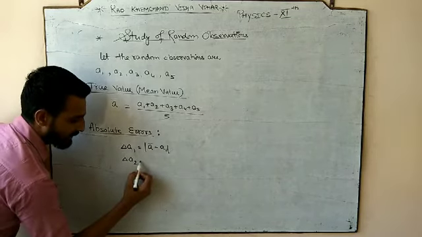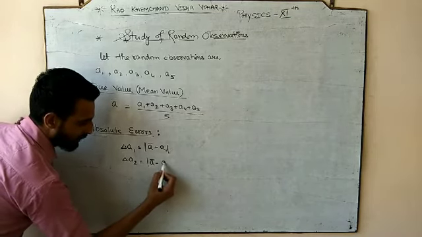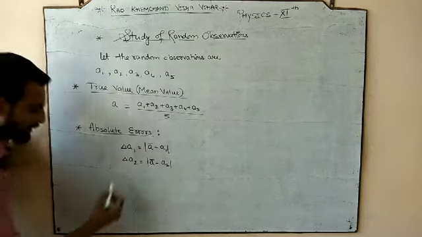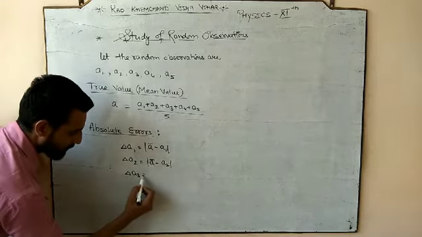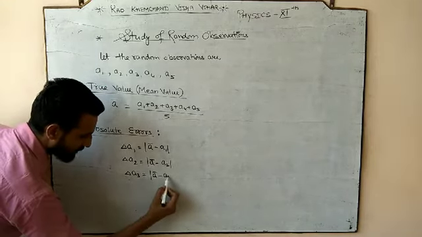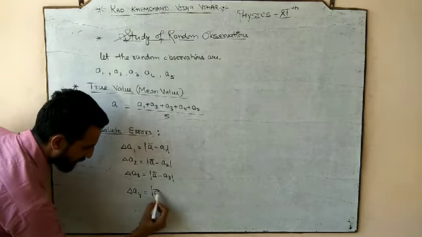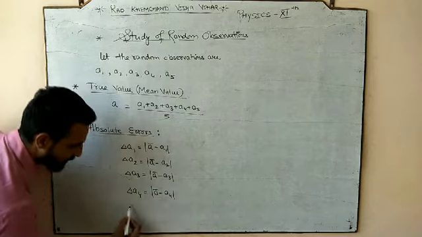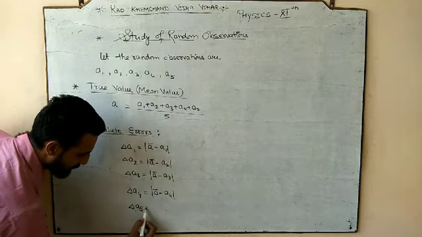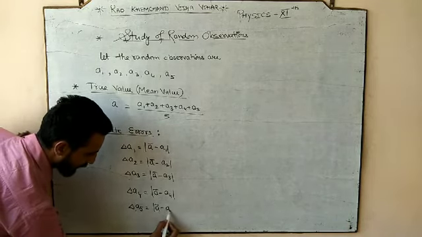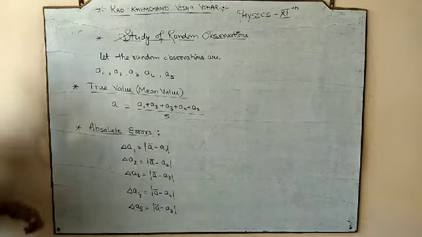Similarly, second: mean value minus second observation, mod. Third: mean value minus third observation. Fourth: mean value minus fourth observation. And fifth is mean value minus fifth observation.